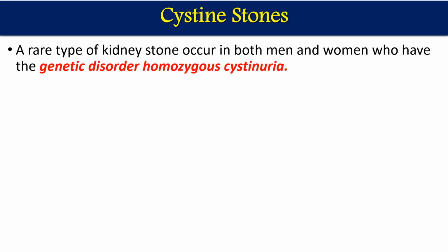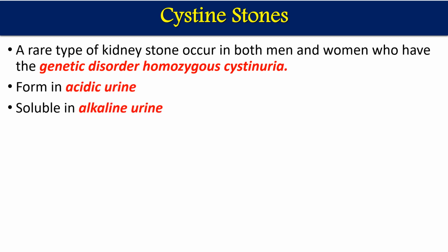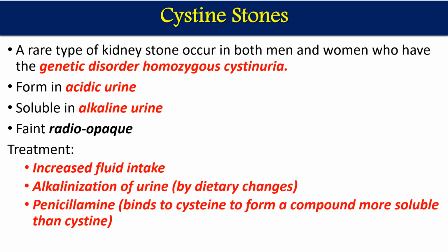The fourth one is cystine stones. It is a rare type of kidney stone, occurring in both men and women who have the genetic disorder homozygous cystinuria. It forms in acidic conditions because cystine is soluble in alkaline urine. Once urine is acidic, it will precipitate. It is faintly radiopaque in nature. Treatment is by increased fluid intake. All four kinds of stones can be treated by more water intake, more fluid intake.